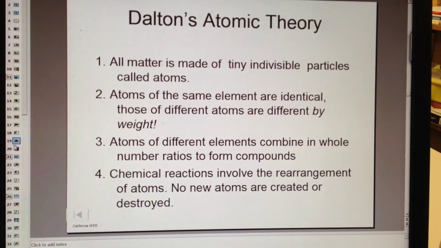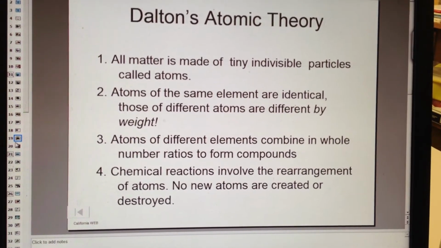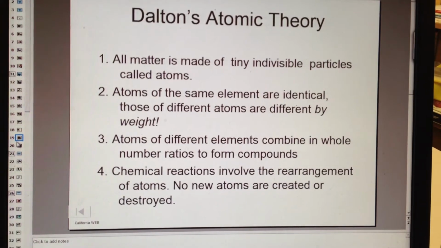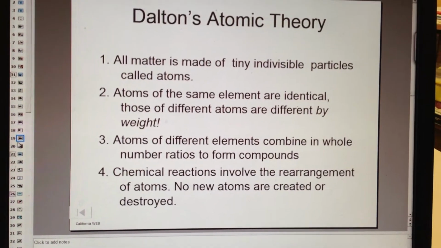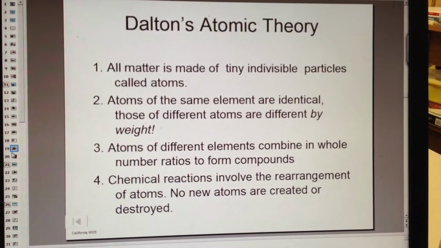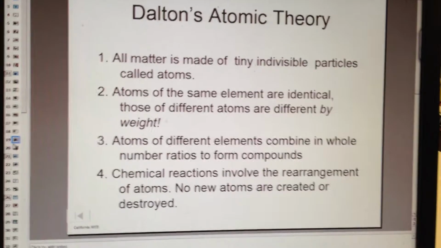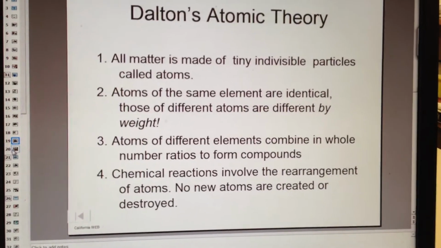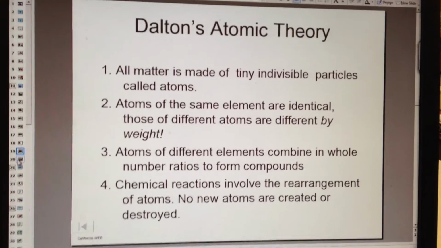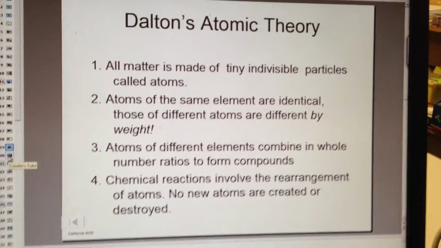The law of definite proportions tells you why they're always whole number ratios. And then if you have different whole number ratios, you can have different compounds. That correlates to the law of multiple proportions. So this is a brief overview of what Dalton thought. Notice that there are no allusions to protons, electrons, neutrons in here because he didn't discover those. He only came up with this.